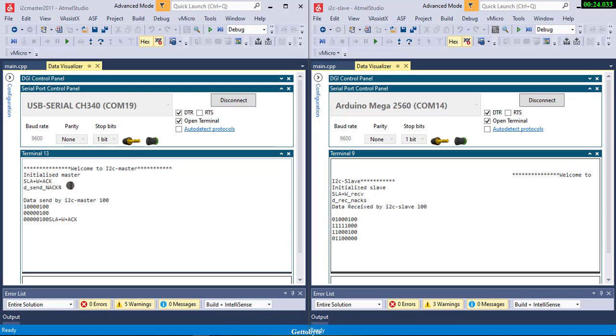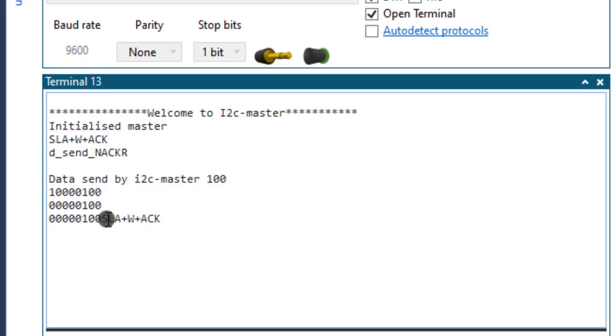Then it sends the data also and receives not acknowledged, and the slave also receives the data and sends the not acknowledged bit. Data is sent, but now when I send this stop command, as you can see here, my stop is not initiated.